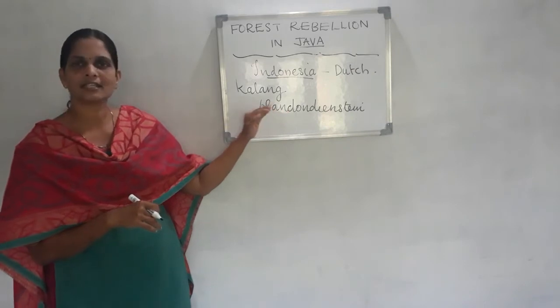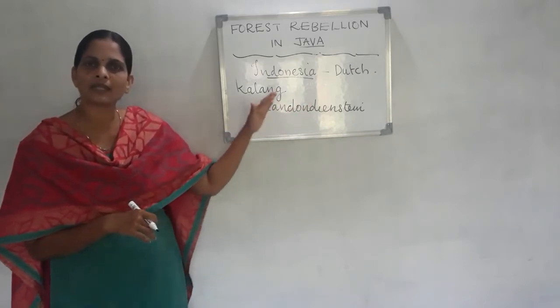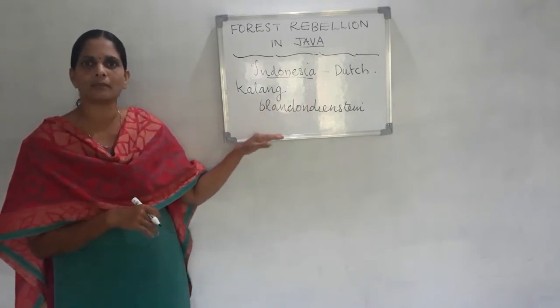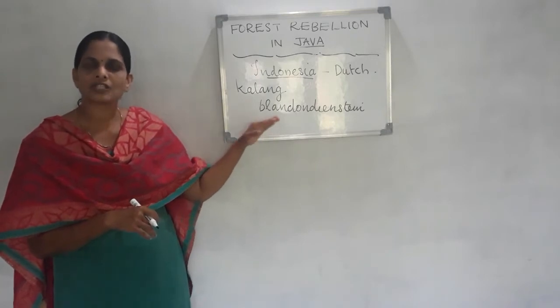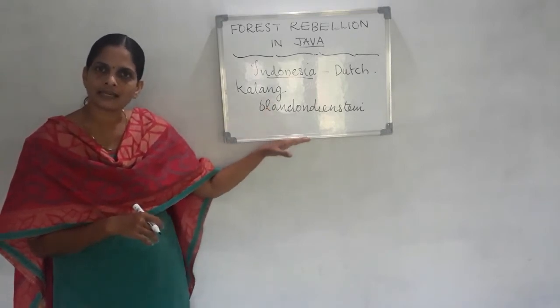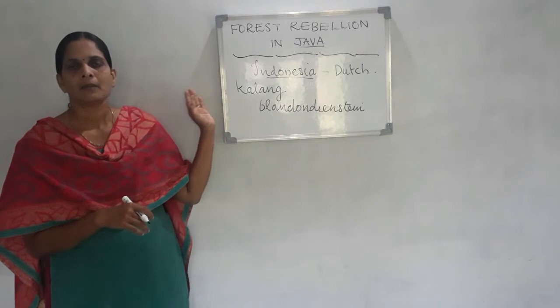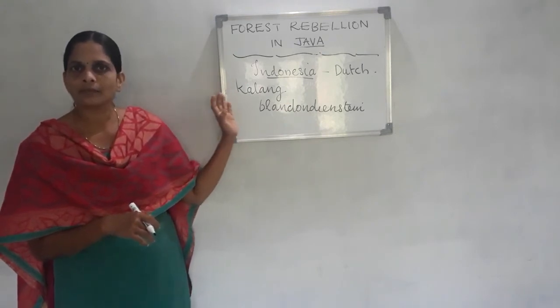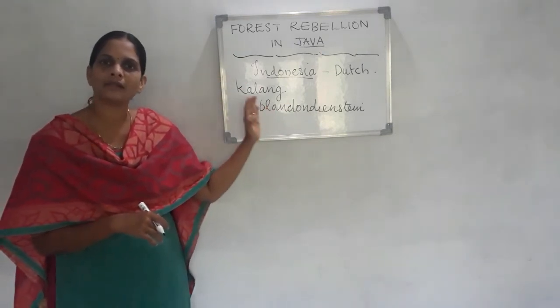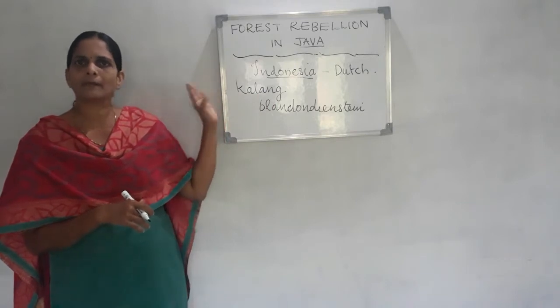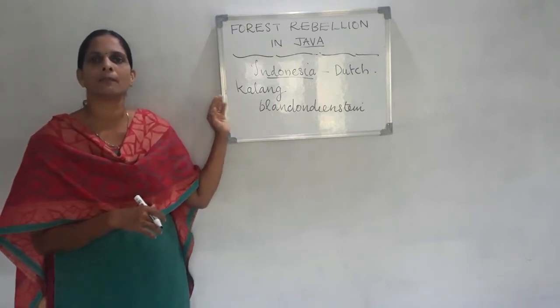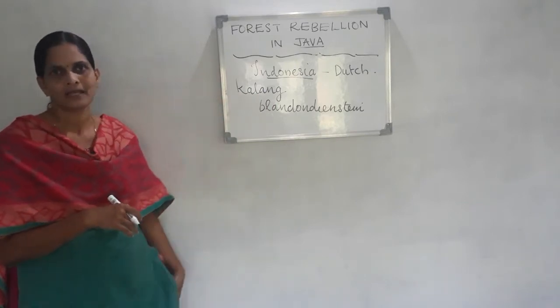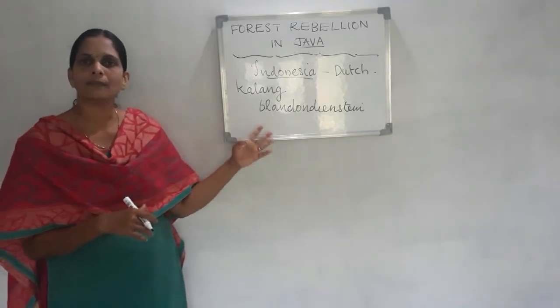Understood? The Blandongdiensten is a system or deal between the forest community and the Dutch government. As per this, the Dutch government introduced rent on land, but later those communities who were ready to help the Dutch for many purposes were exempted from paying this rent. That means they got the help of some people.